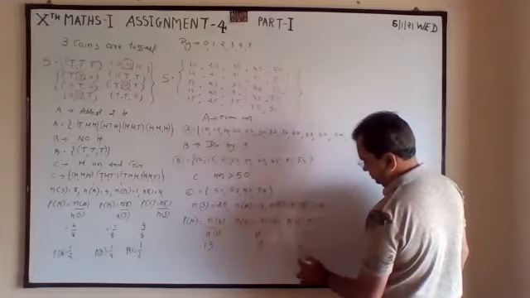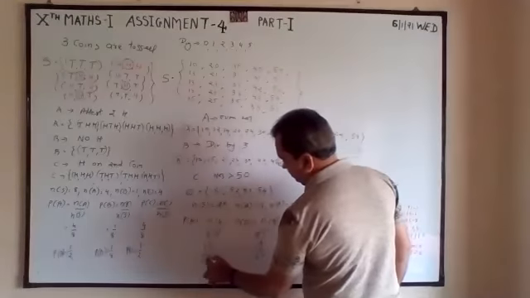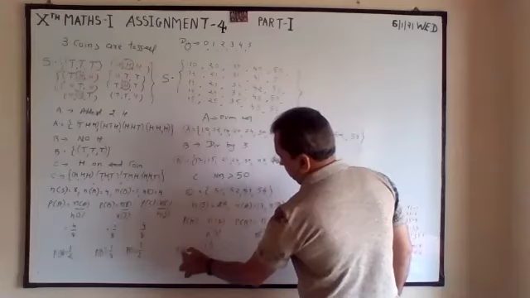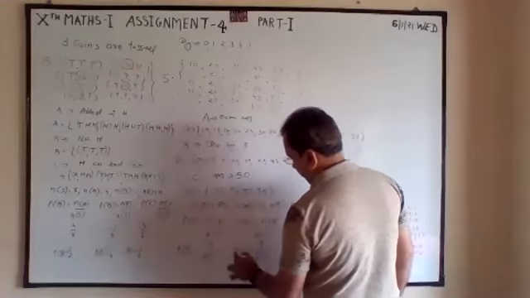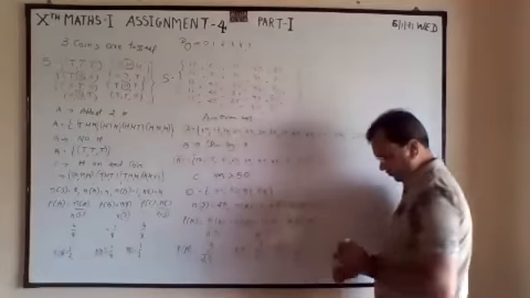Sorry, it is not divisible. Probability of A is this. Probability of B is 9 by 25. Probability of C is 24 by.